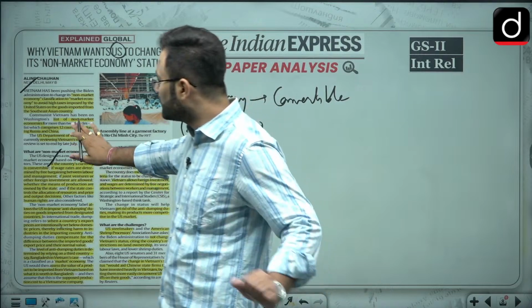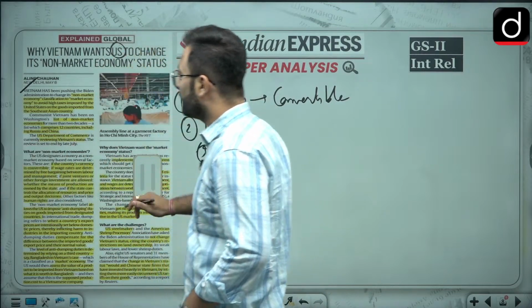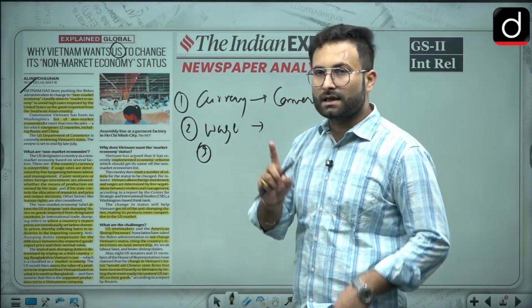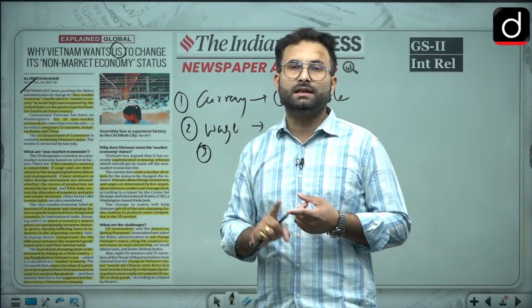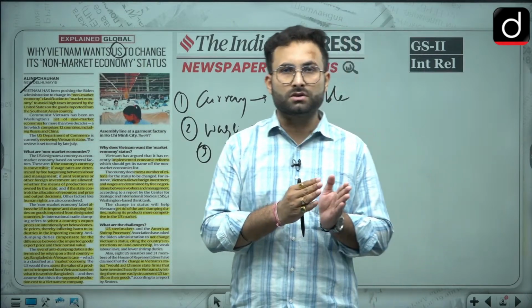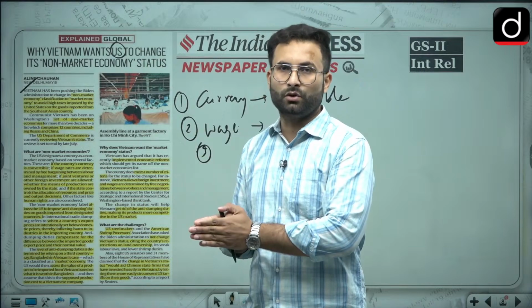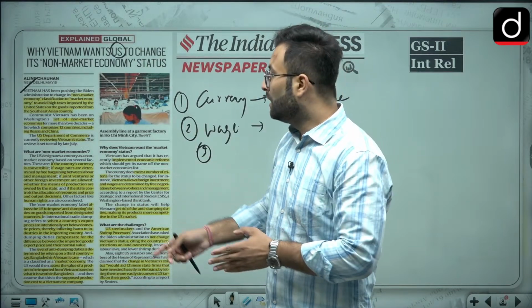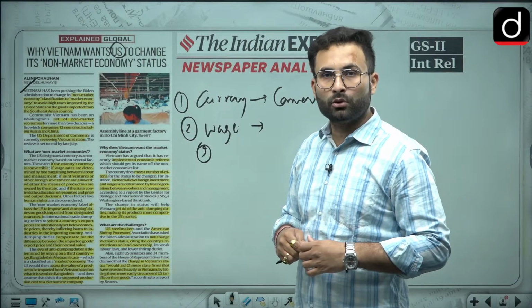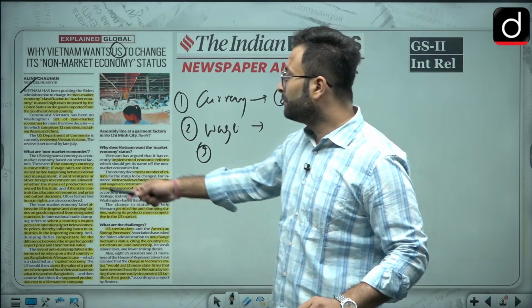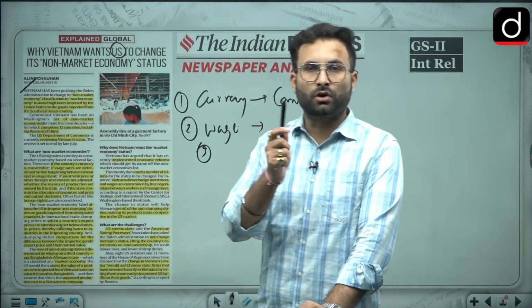So basically these are certain criteria on which they will decide. First is whether your currency is convertible or not. Whether wages are set with the consensus of the laborers and other stakeholders, or the market. Whether joint ventures and foreign investments are allowed in that country or not. And whether the means of production are controlled by the state or not.